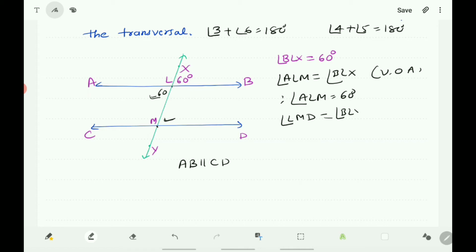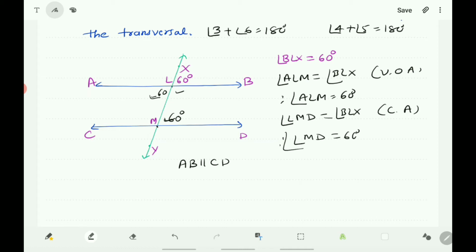You can write any angle. Here you can write angle LMD is equal to angle BLX because these two are corresponding angles. Therefore, angle LMD is equal to 60 degrees. You got it? This is 60 degrees.